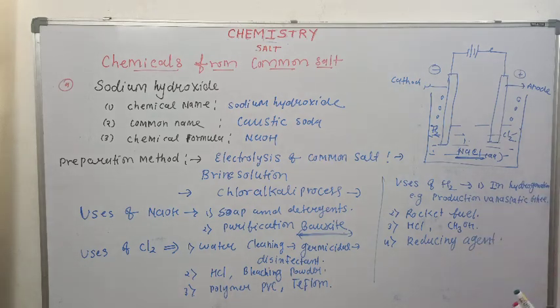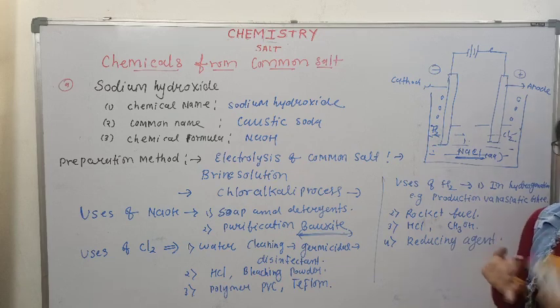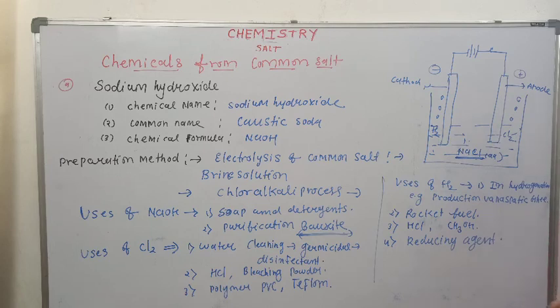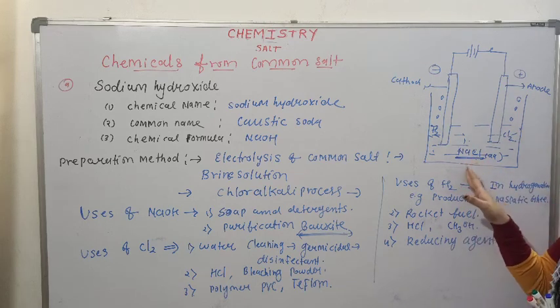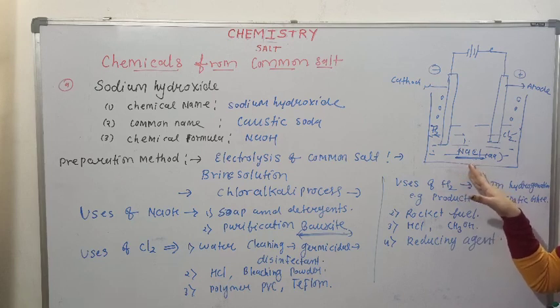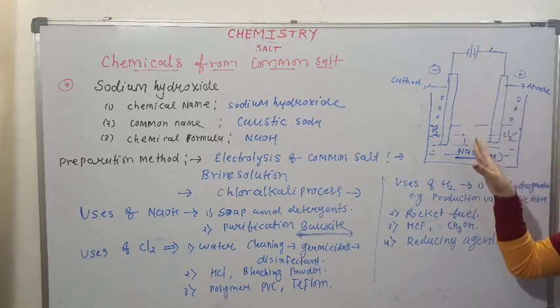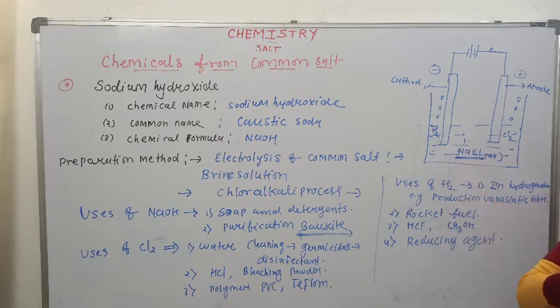So this is common salt and the chemicals from common salt. Basically we have three main chemicals, sodium hydroxide, chlorine and hydrogen, and all these three are produced in one process called electrolysis, in which brine solution, that means aqueous solution of sodium chloride, when current is passed through it, gives all three components, NaOH, Cl2 and H2.